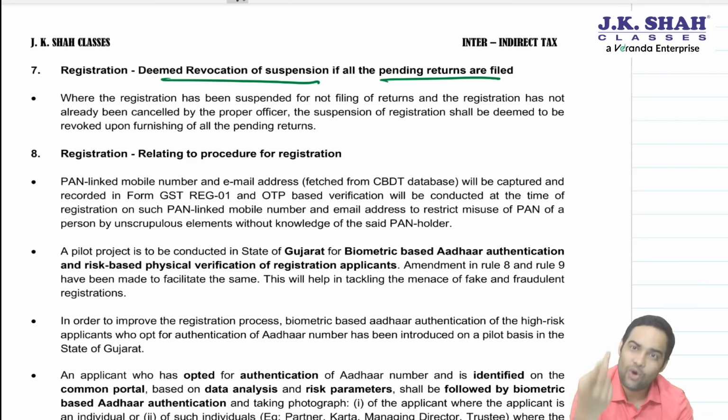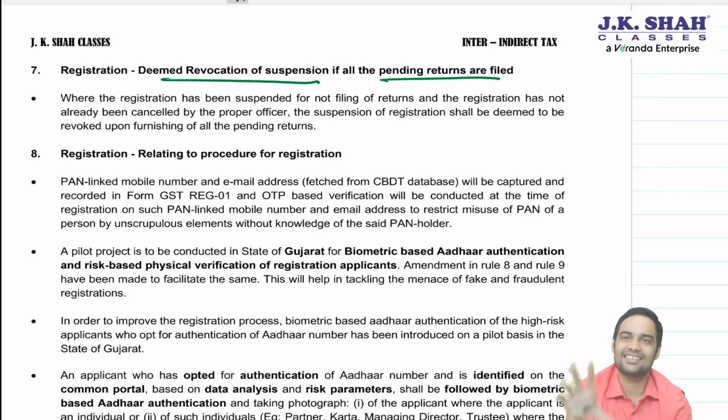Now I file all the returns. Cancellation has not yet happened. I have filed all the returns now. In that case, the question is whether in such a case suspension will be revoked. The answer is yes, because the notice was issued for non-filing of returns. The moment I have filed the returns, suspension will be revoked if I have filed the returns before cancellation.